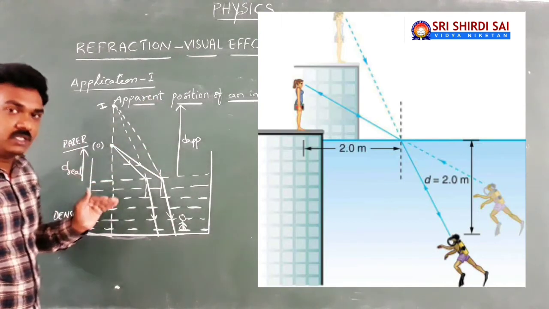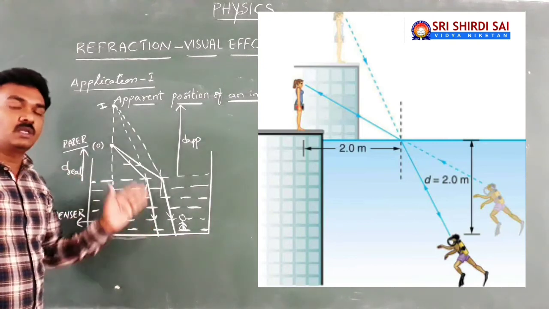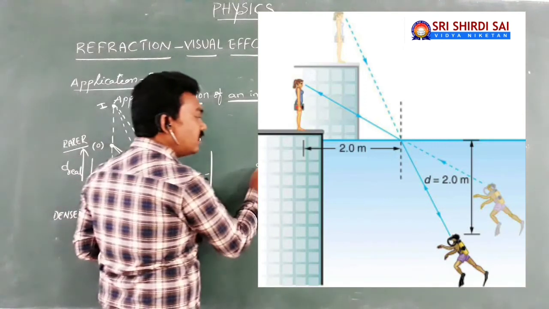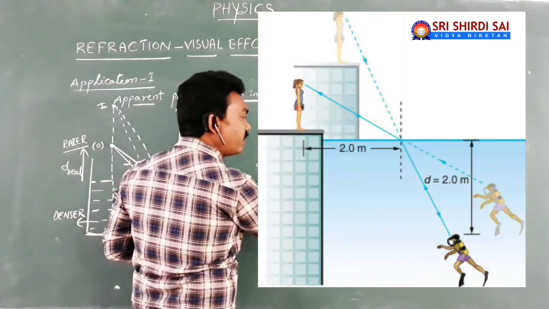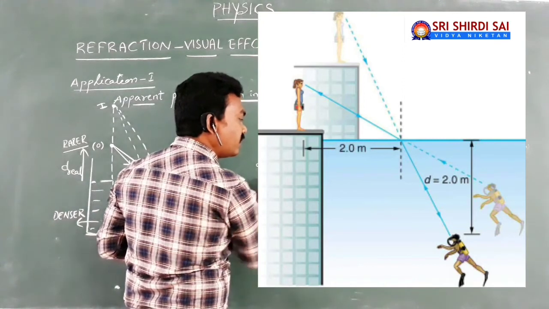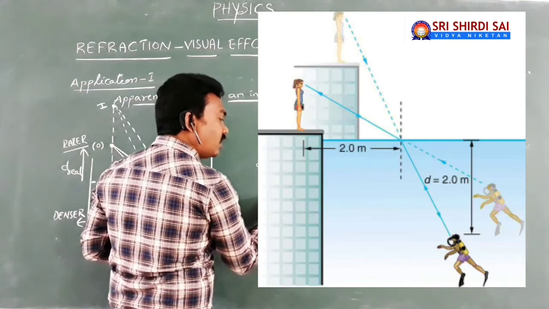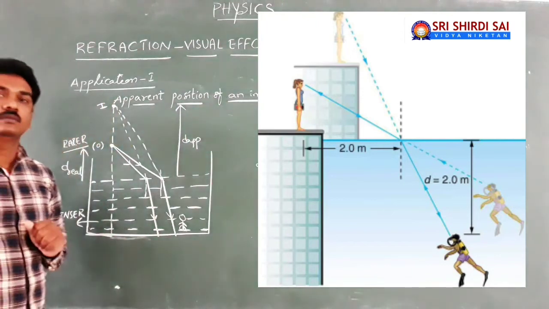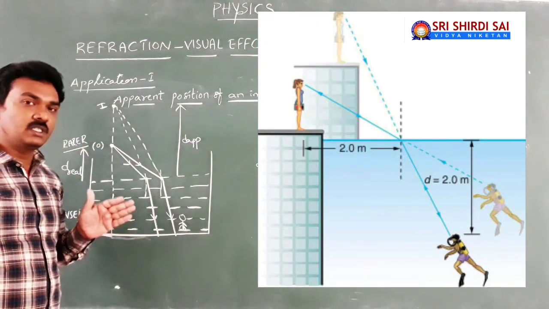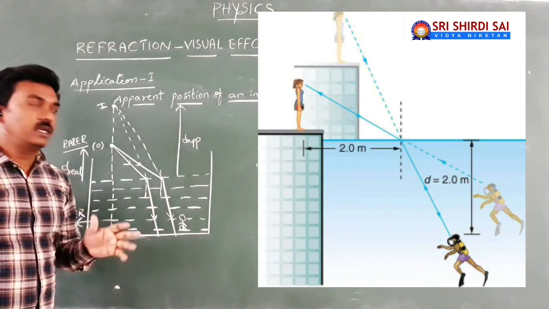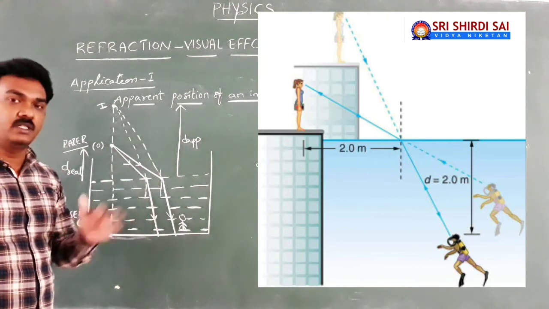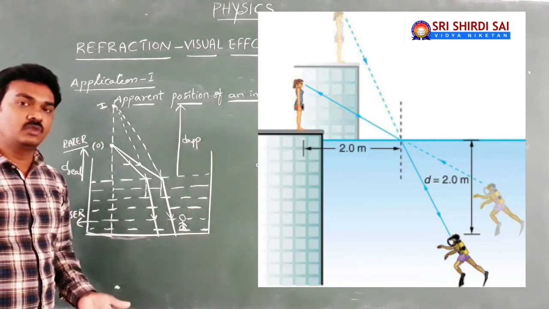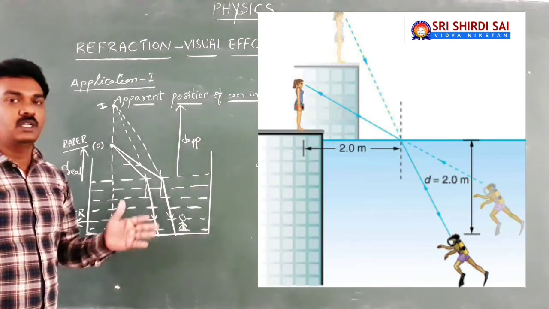I told you a mathematical relation can be drawn out on supposing the normal view. A mathematical relation can be drawn connecting the real distance of the object from the interface and the apparent distance of image from the interface, with the related refractive indices. So this is what we are going to discuss in the next class. A mathematical relation connecting the real distance and apparent distances with refractive indices, and a few more visual effects due to refraction that we are going to discuss in the next class.